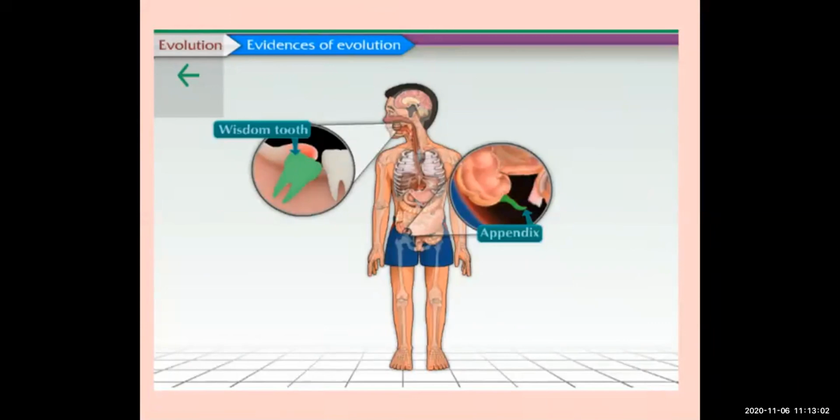They come at different ages; it is not the same for all, but different people get wisdom teeth at different ages. You don't use it. It is there with the set of your teeth, but it is not useful. You are not using the wisdom teeth for chewing or for biting. Okay, so wisdom teeth are a vestigial organ.